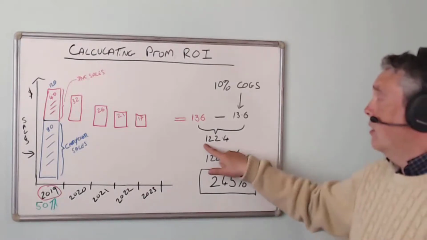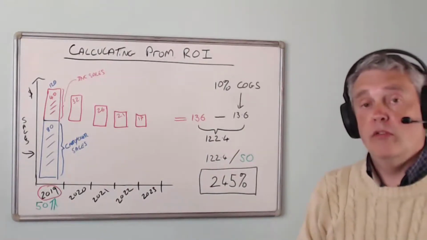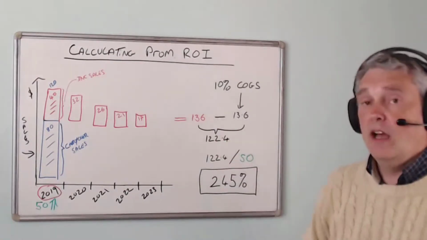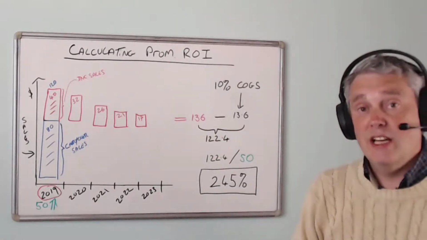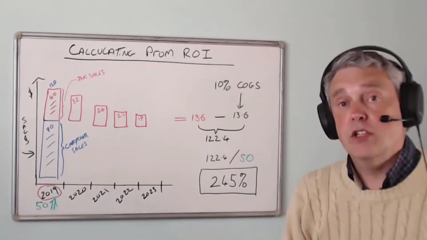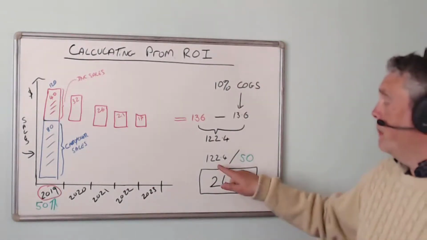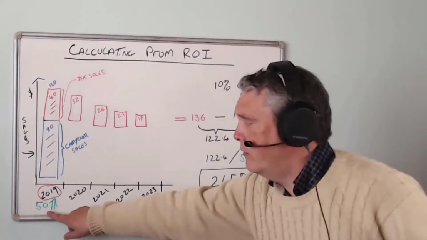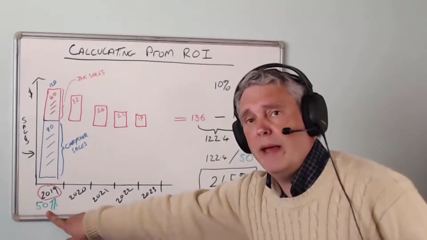So if we're going to subtract the cost of goods from our 136 long-term return, we end up with a value of $122.4 thousand, and that is our 5-year long-term return net of our cost of goods. So if that's our return, what was our investment? Well, our investment was the 50 all the way back here.